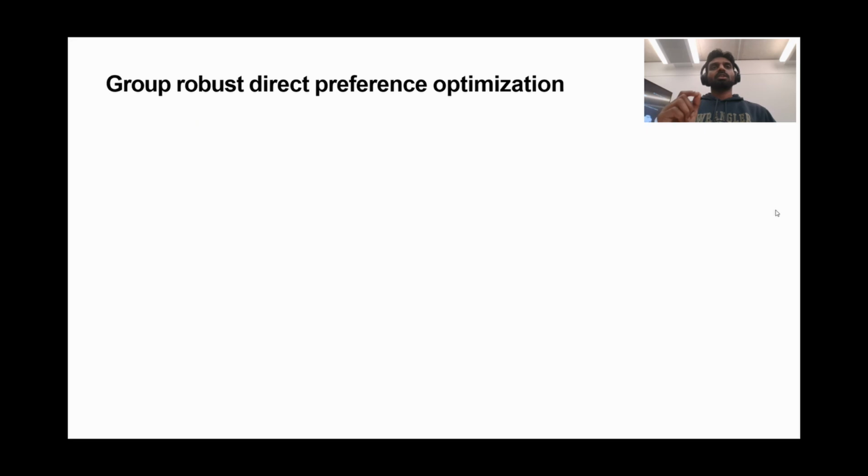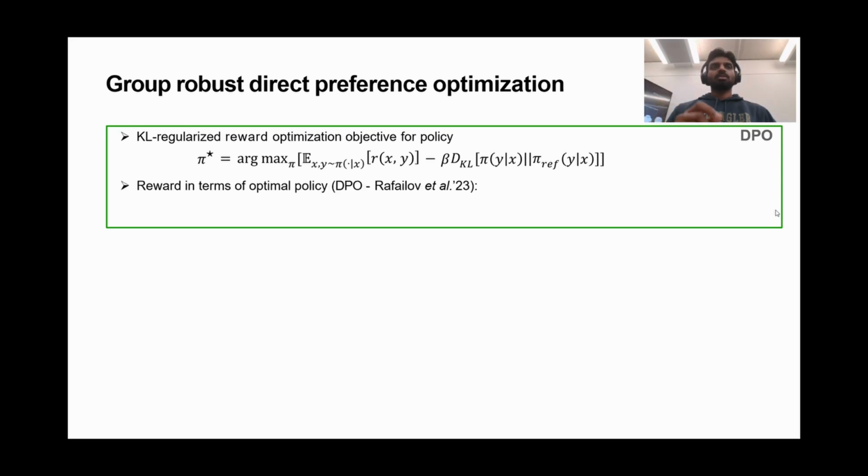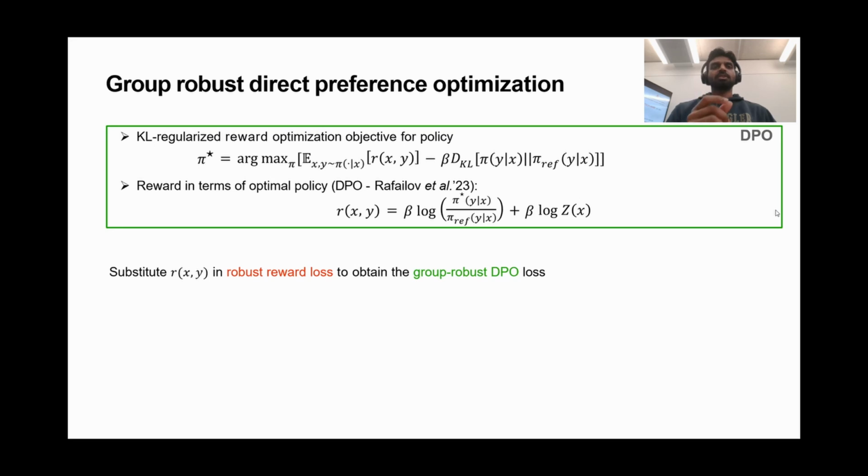Next, we introduce our group robust DPO objective. The goal in RLHF is to obtain a policy that maximizes the given reward but stays close to the reference model. DPO provides a closed form expression that connects the reward to the optimal policy. We substitute this expression into the robust reward loss and obtain the group robust DPO objective.